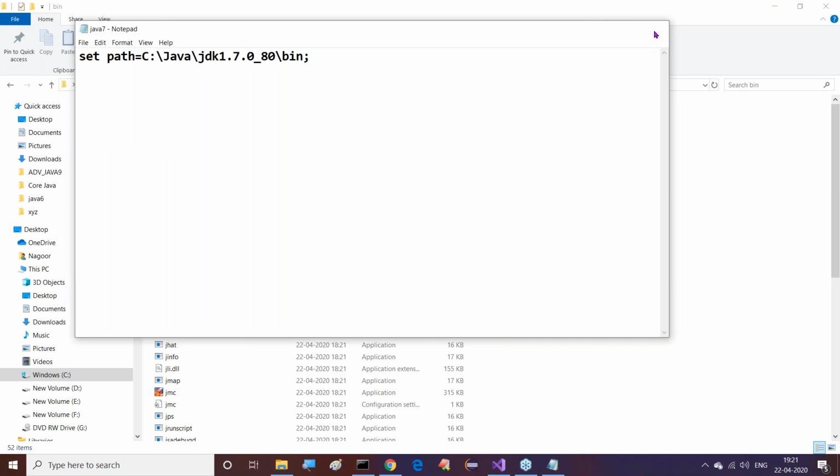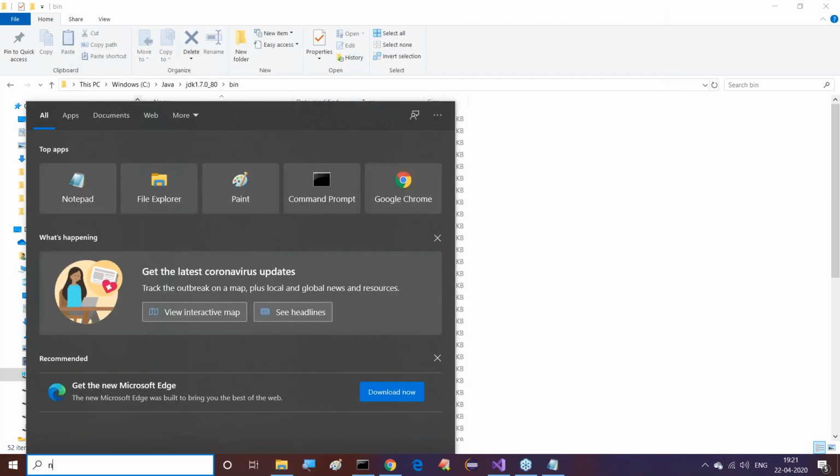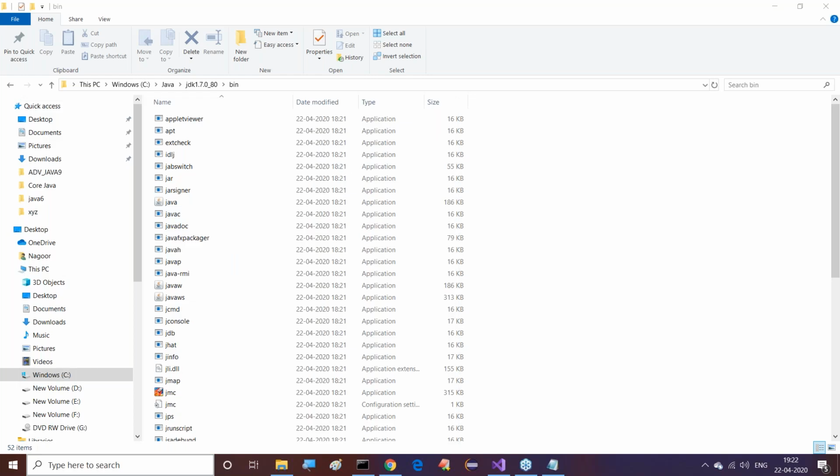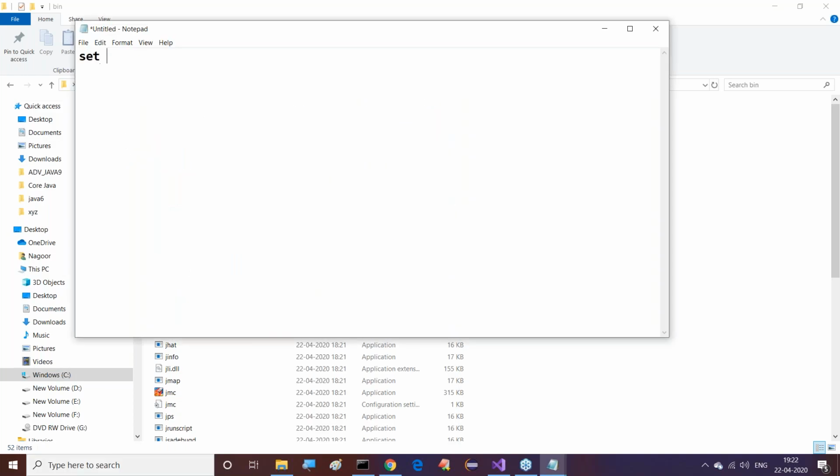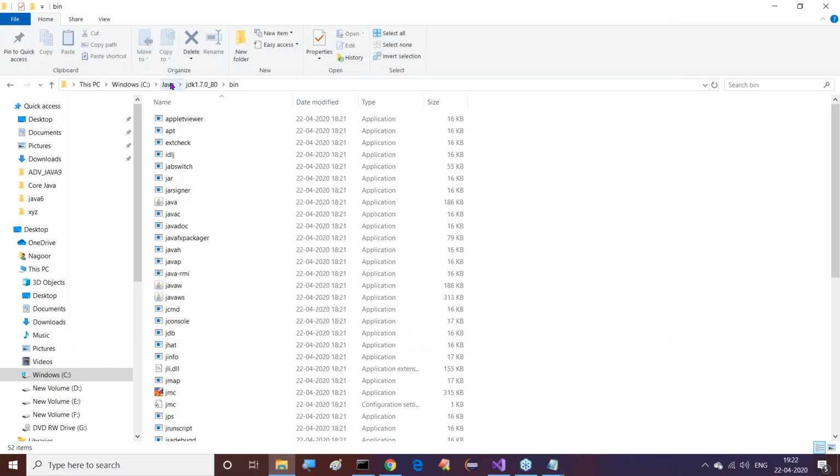Just leave this one. Now one more version, the Java 8 version, is available. Notepad here we have to open. In that Notepad, what we have to write now is set path is equal to, this time I have to provide the path.